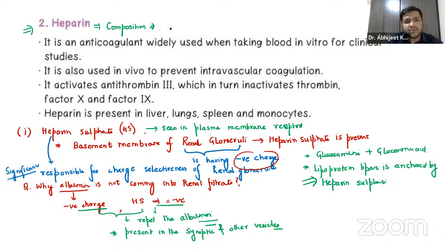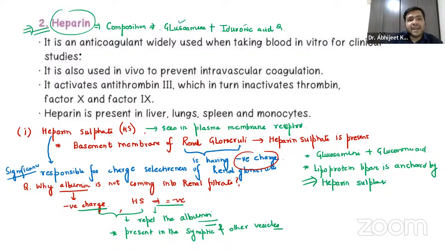It is made up of glucosamine, the amino sugar, plus the acidic sugar. You should remember over here, the acidic sugar is iduronic acid. Very, very important, again an important question for the exam. So for the second part, heparin is composed of glucosamine and iduronic acid, right?